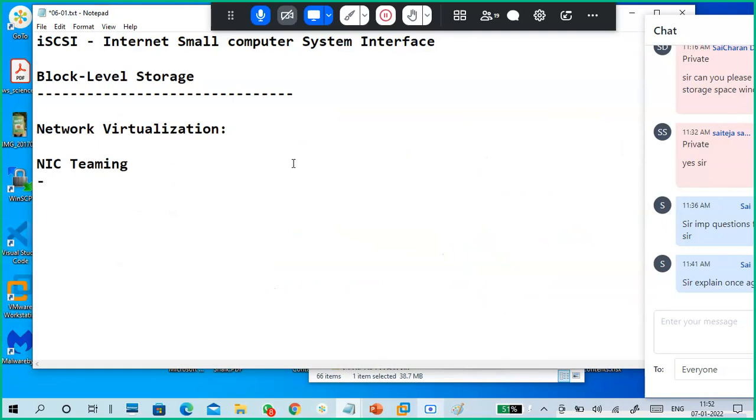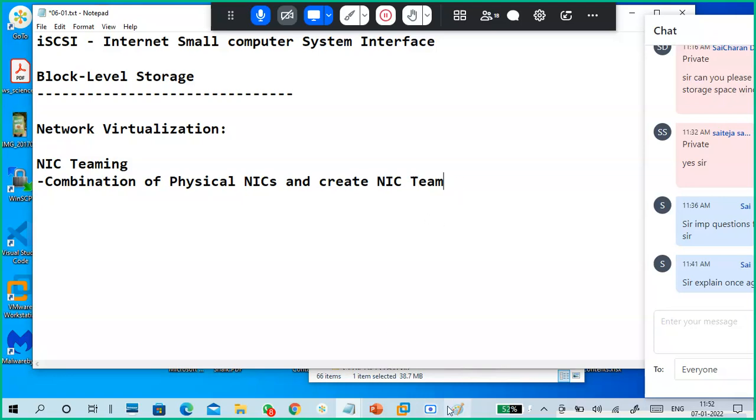What is NIC teaming? A combination of physical NICs, and create a NIC team.